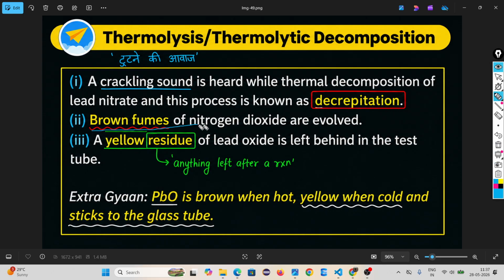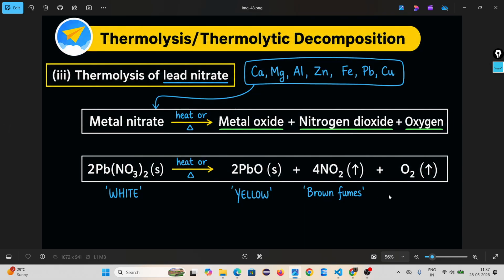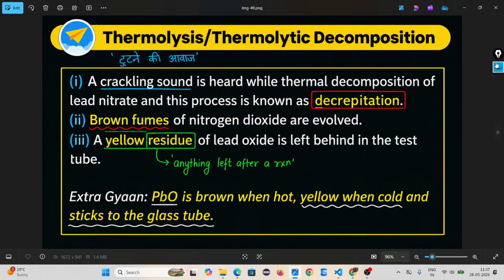Number two, brown fumes of nitrogen dioxide are evolved. Remember, this nitrogen dioxide is brown in color. Number three, a yellow residue of lead oxide is left behind in the test tube. Residue means anything left after the reaction. Lead oxide is brown when hot, yellow when cold, and sticks to the glass tube. Remember, when lead oxide is hot, it is brown. Now when it cools down, it becomes yellow.